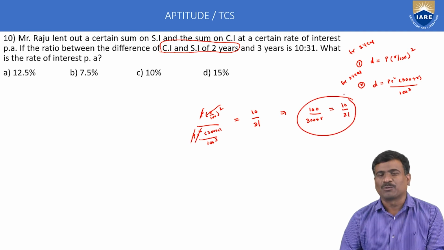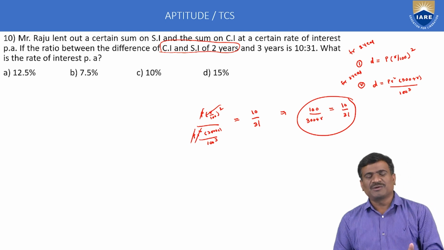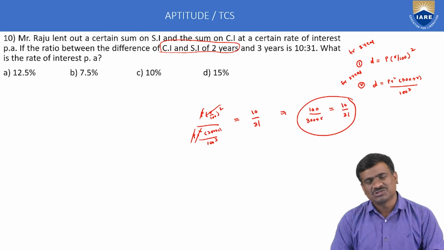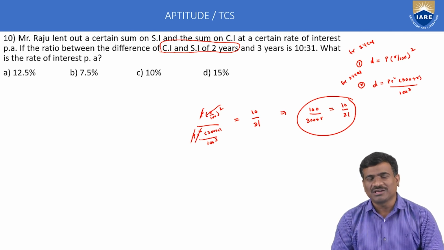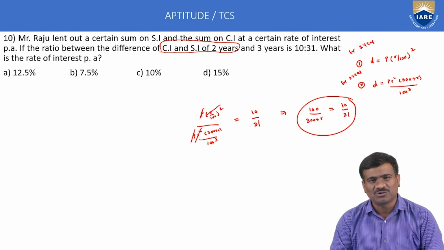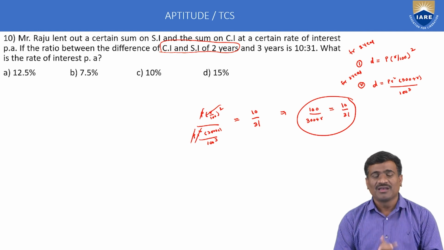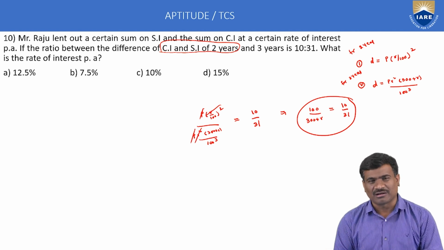This is very, very important. Otherwise it is impossible. 1 minute is not sufficient because the general method is lengthy and complex. General method: simple interest is PTR by 100. Compound interest is amount minus principal. Amount is equal to P into 1 plus R by 100 whole to the power of T. Next, the difference for 2 years is P into 1 plus R by 100 whole to the power of 2 minus P. Second, for 3 years, again PTR by 100, but again calculate compound interest for 3 years.